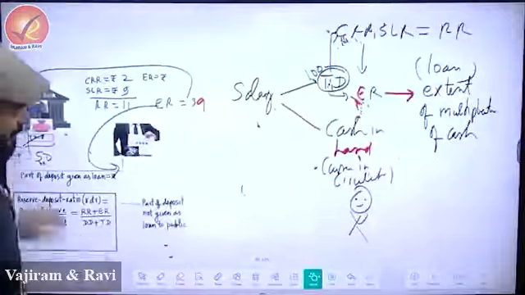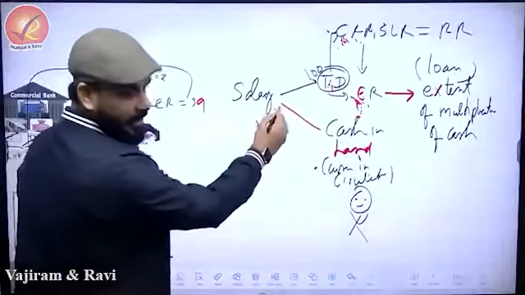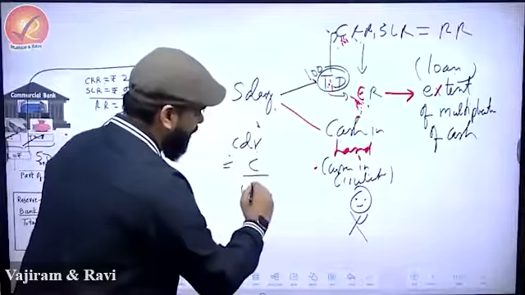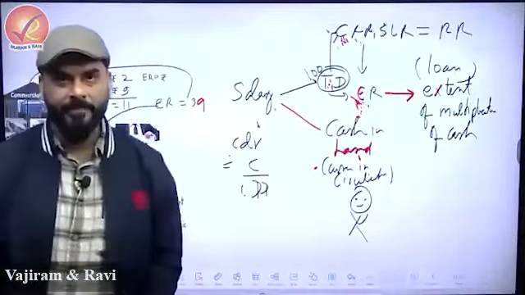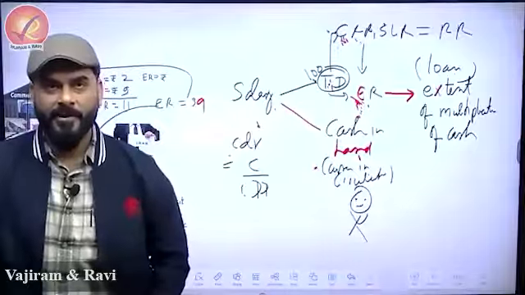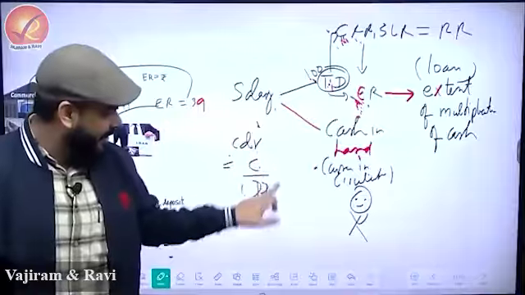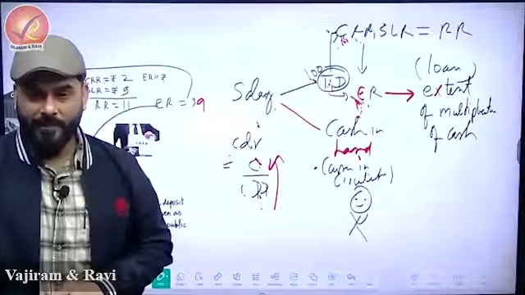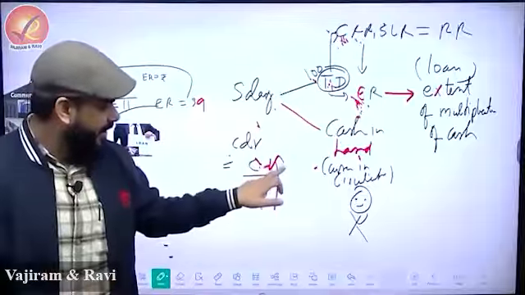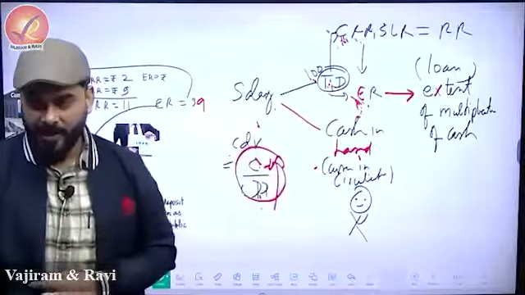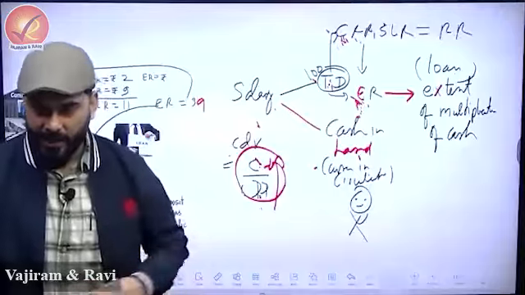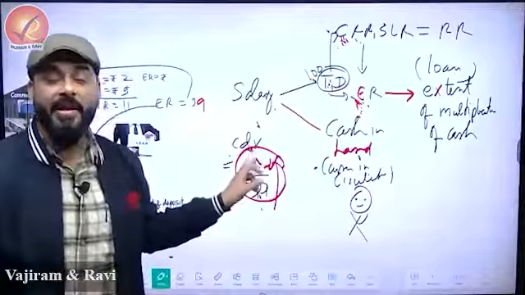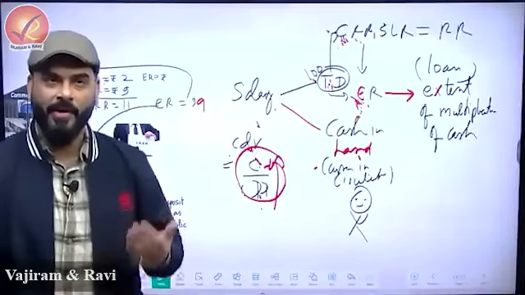Achha, when you deposit less in the bank, matlab you got your salary, but CDR is high, matlab currency deposit ratio. What is CDR? C by D. I am saying this is high. When is this high? When this is high and this is low. But we are saying this is high, which means we will interpret it by saying that people have higher tendency of holding cash. This is how we interpret it. This ratio is called behavioral ratio. I'll dictate you all these things. Don't worry. Abhi toh warm up.